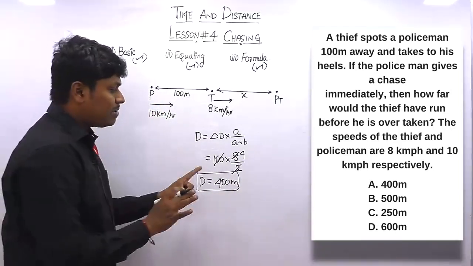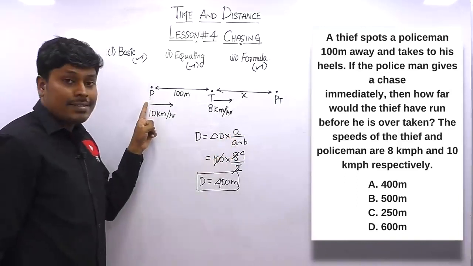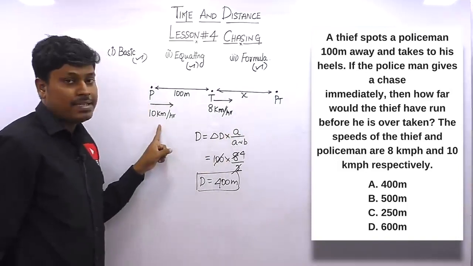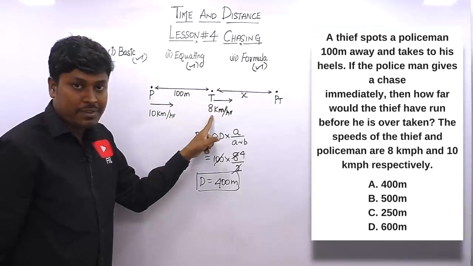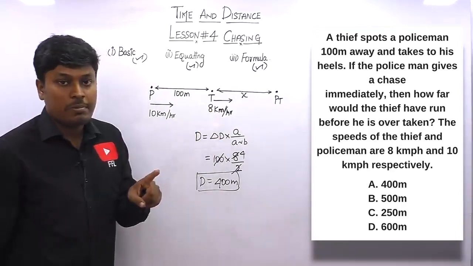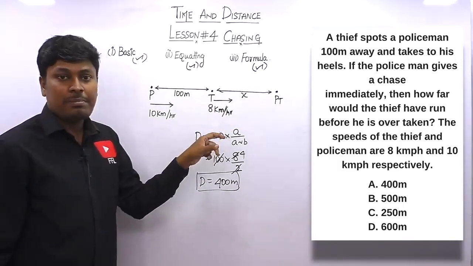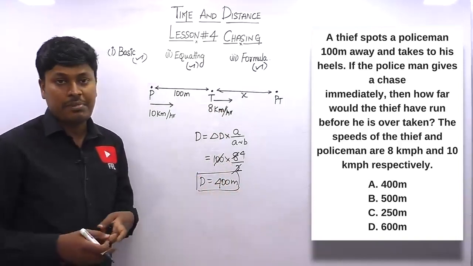Got it friends? The most important thing is substituting the value of A. If they ask what is the distance traveled by the policeman, then the value of A should be the policeman's speed. Here the question is based on distance traveled by the thief. So the value of A will be the thief's speed. The numerator is most important, so do not make any mistake. It is the easiest concept. Just after reading the question we apply all the values in the given formula and we will easily get an answer as 400 meter.